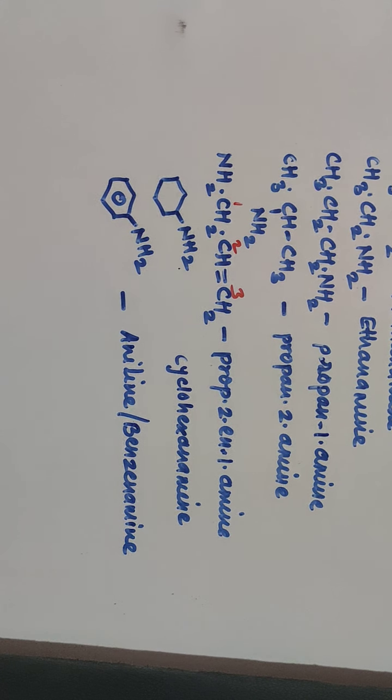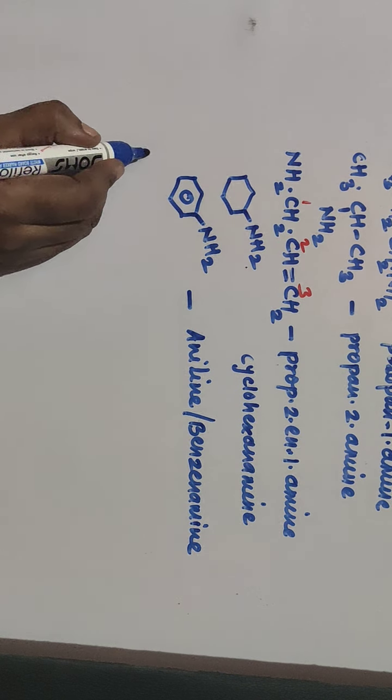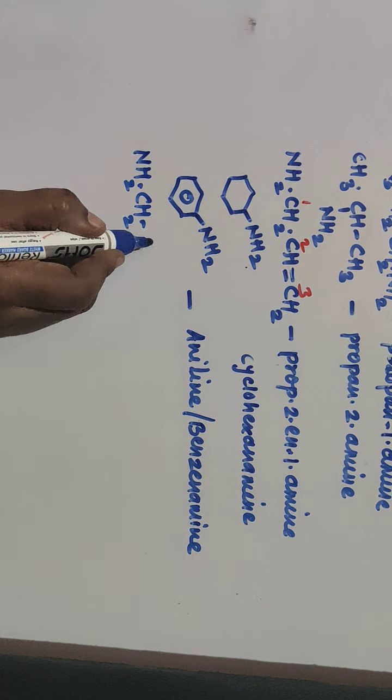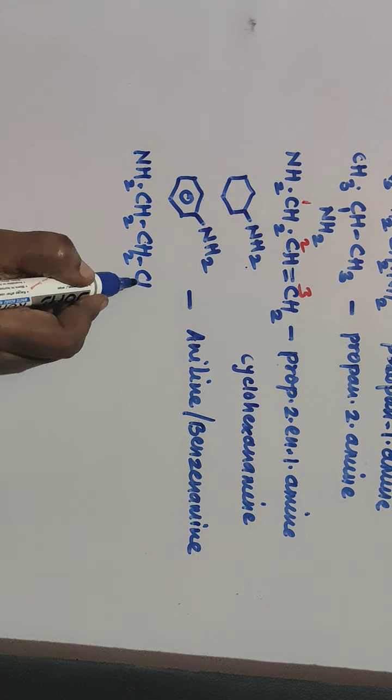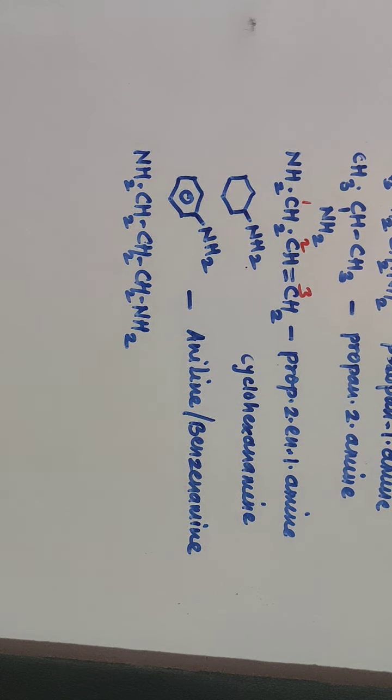When two NH2 groups are there in the compound, the same rule applies as for aldehydes and ketones. We'll take one example, NH2CH2CH2CH2NH2. Two amino groups are there. Wherever two amino groups are there, the E of the parental alkane gets retained in the compound.